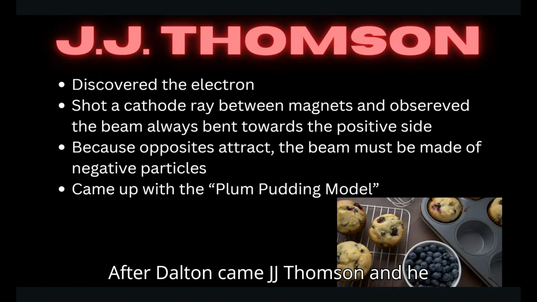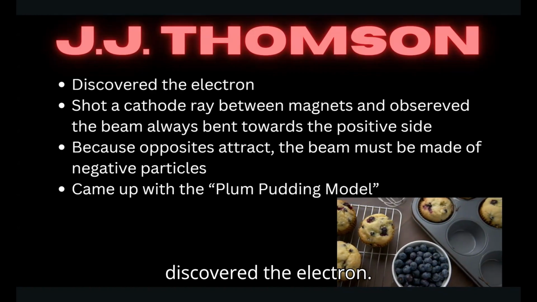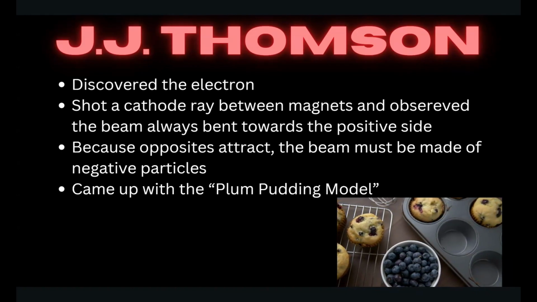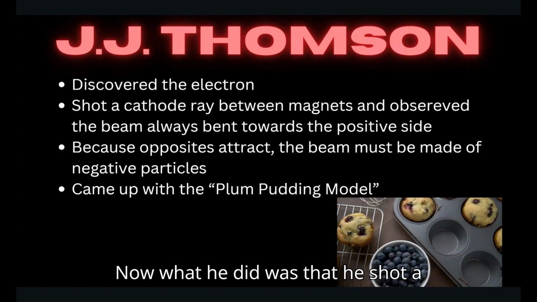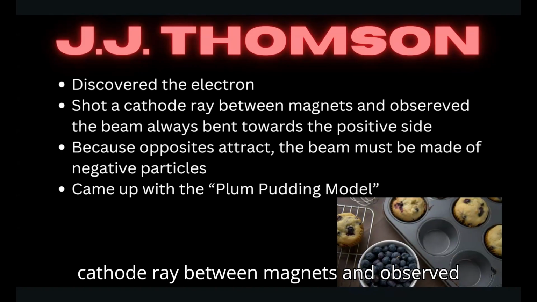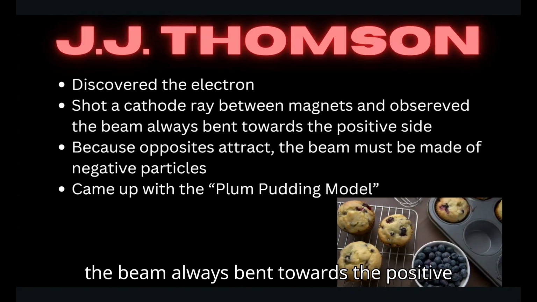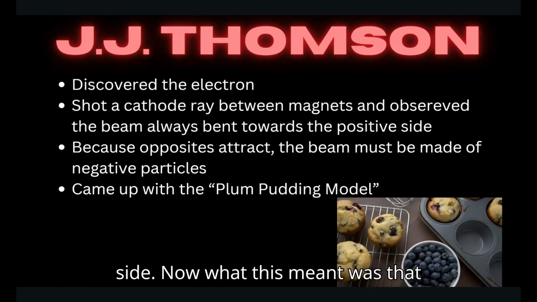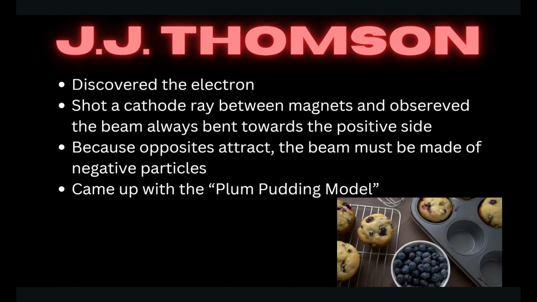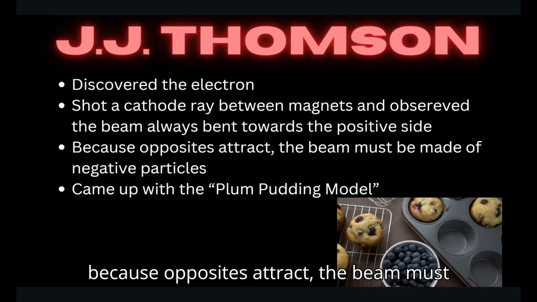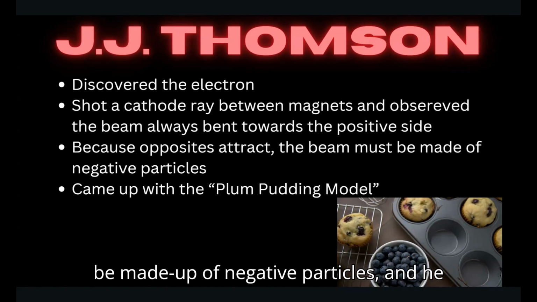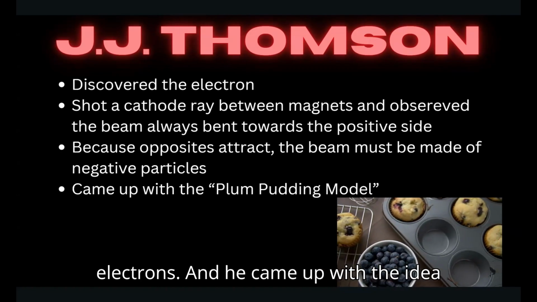After Dalton came J.J. Thomson, and he discovered the electron. Now, what he did was that he shot a cathode ray between magnets and observed the beam always bent towards the positive side. Now, what this meant was that because opposites attract, the beam must be made up of negative particles, and he called those negative particles electrons.